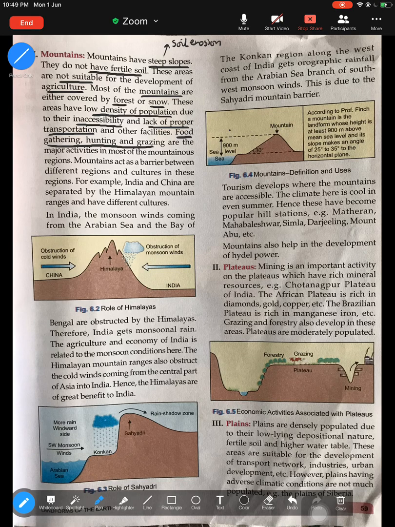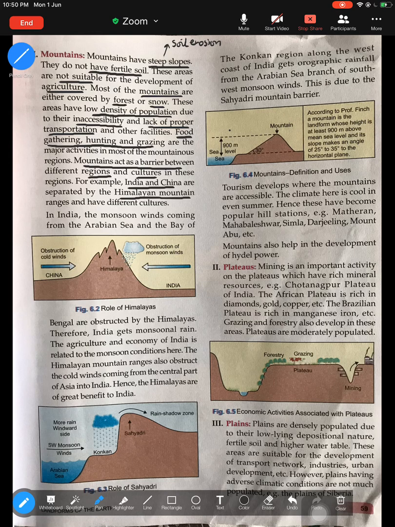Now, the role of the mountains: how are mountains important to us? Mountains act as a barrier between different regions and cultures, and one very important example is the Himalayas. For example, the Himalayas have separated India and China. That's why India and China have different regions and cultures, because the Himalayan mountains act as a barrier between the two countries.